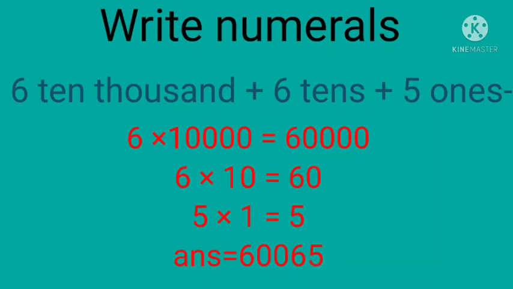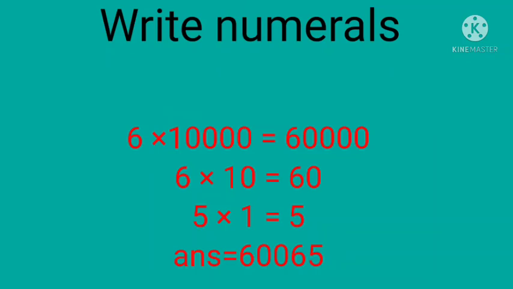We know that 6 10,000 means 6 into 10,000, that is 60,000. 6 tens is 60 and 5 ones are 5. So how will you write the answer? 60,065. 1000 place and 100 place are not given, we put 0 there.